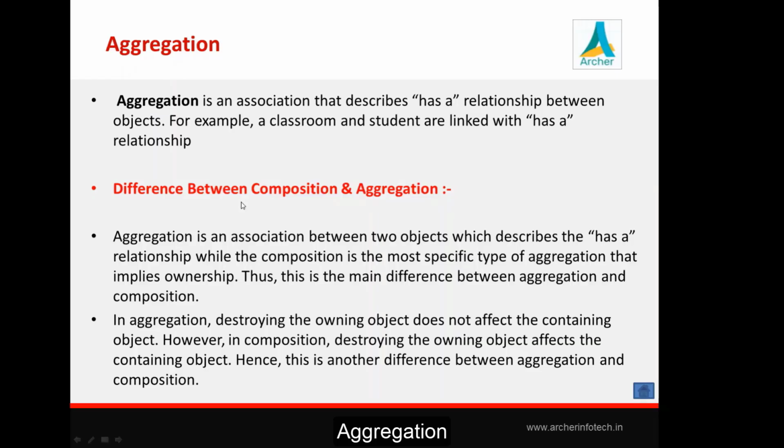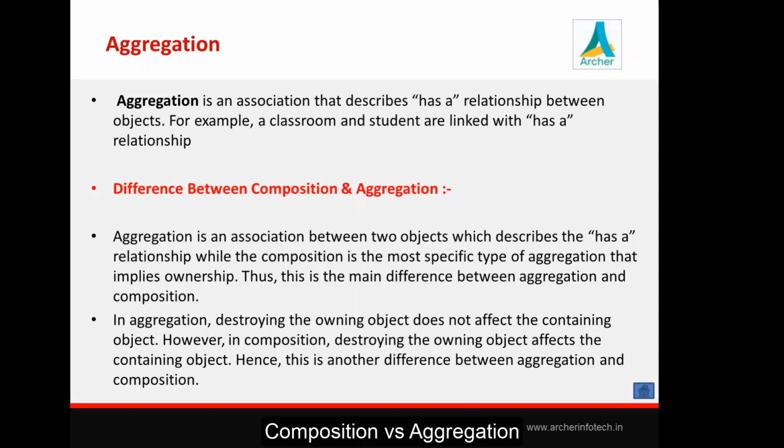So here you can see the difference between composition and aggregation. First of all, both are providing the same idea, the same concept. Aggregation is an association between two objects which describes a has-a relationship, while composition is the most specific type of aggregation that implies ownership. In composition we imply a has-a relationship by following ownership.